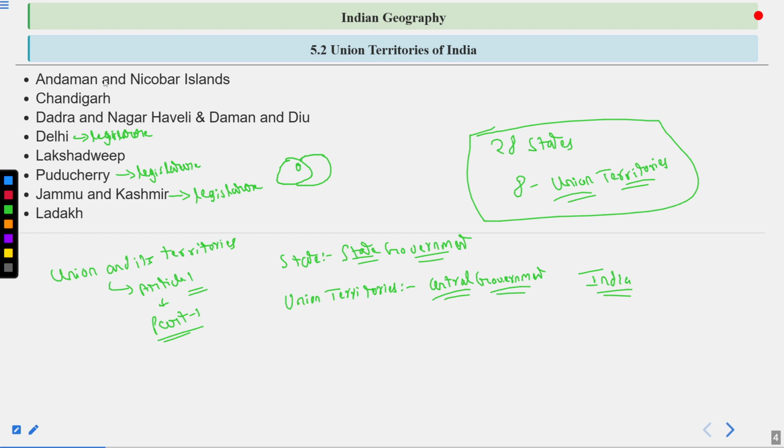But the rest, like Andaman and Nicobar Islands, Chandigarh, Dadra and Nagar Haveli, Lakshadweep and Ladakh, these union territories are directly administered by the central government by appointing lieutenant governors, or known as administrators. So that is the difference between the state and union territories.